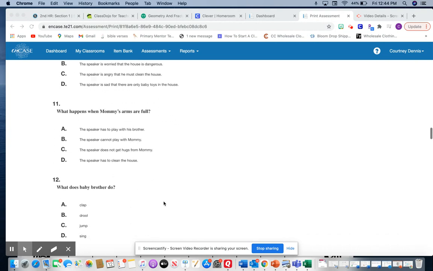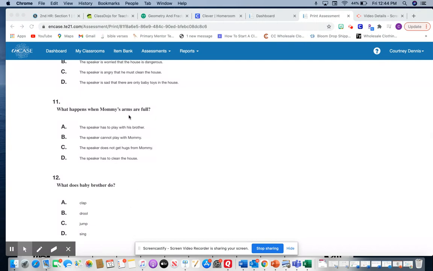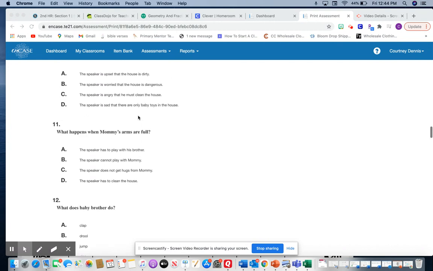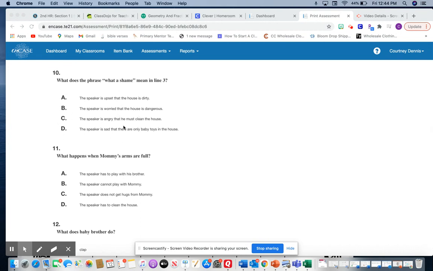Number 11, what happens when mommy's arms are full? So this is another one we're going to go back up and search for where it talks about mommy's arms being full. When you see a question that's asking you what happened or what causes, you need to go back and find where it was talking about that in the passage.